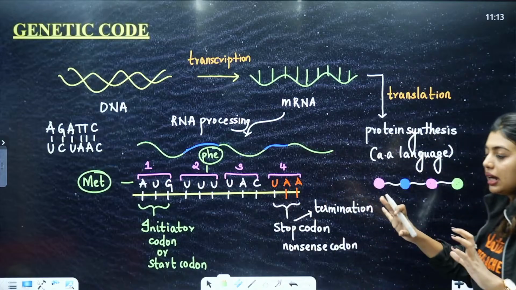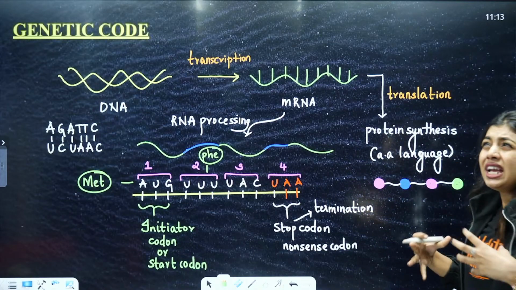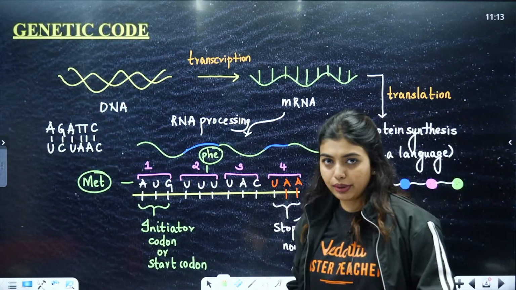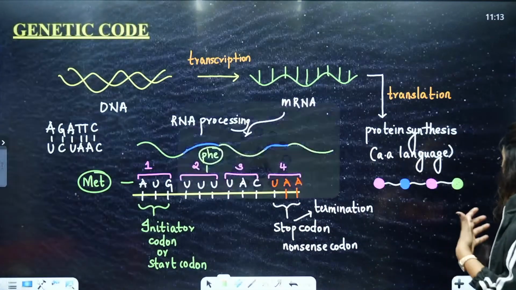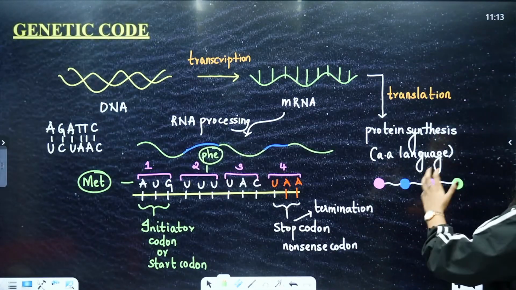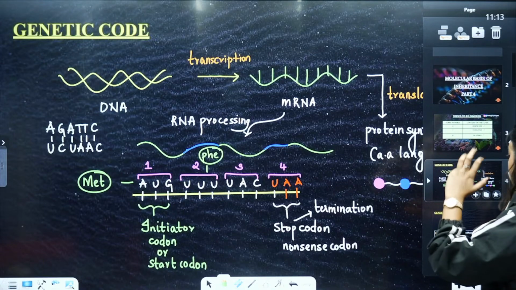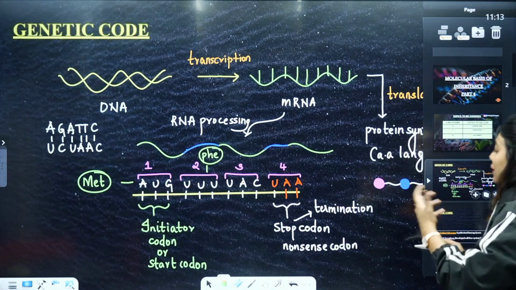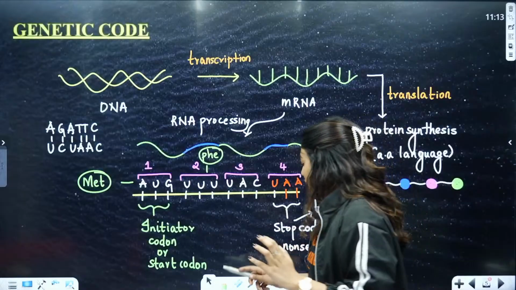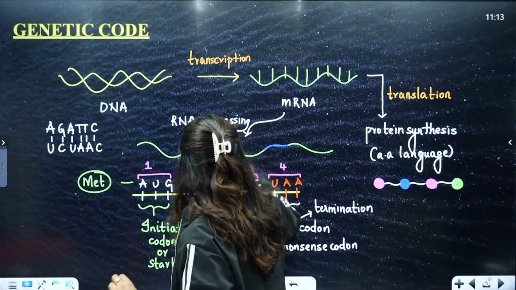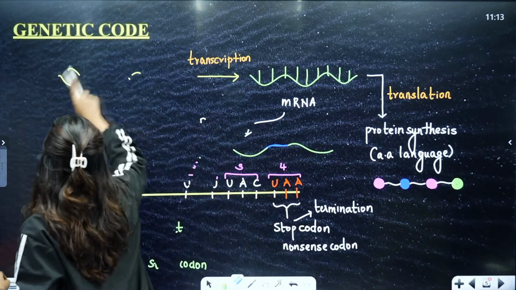Now, listen here. This is the introduction of how the genetic code came into existence. But how did we come to a conclusion that AUG will code for methionine, or let's say that the triplets themselves will code for it? That we have to understand from the person who told us. Okay, I'll just erase this.